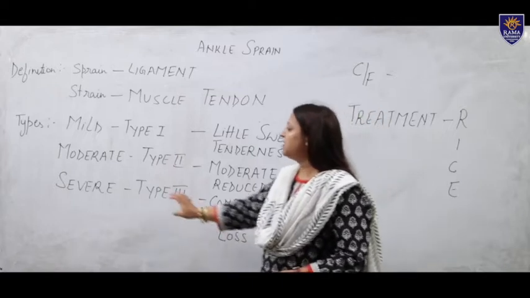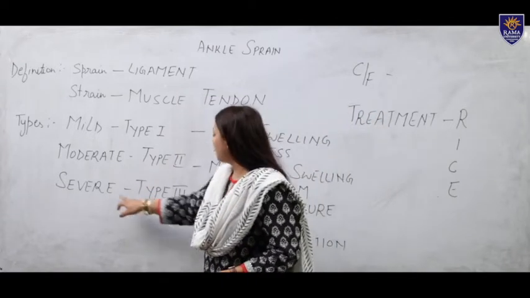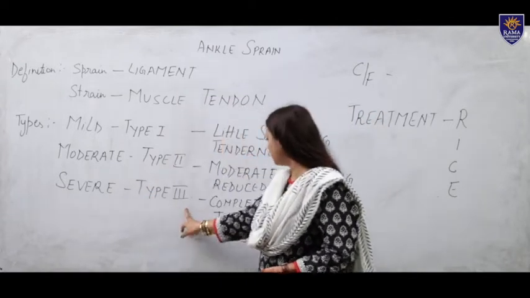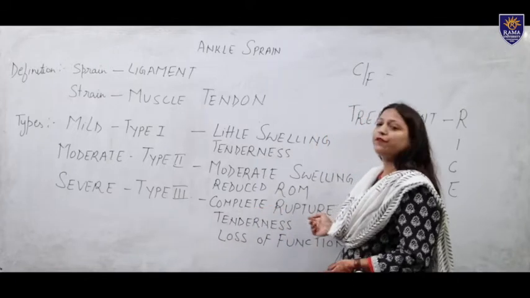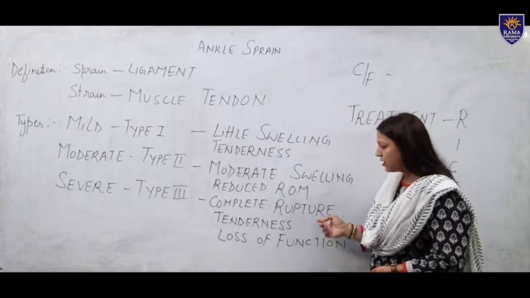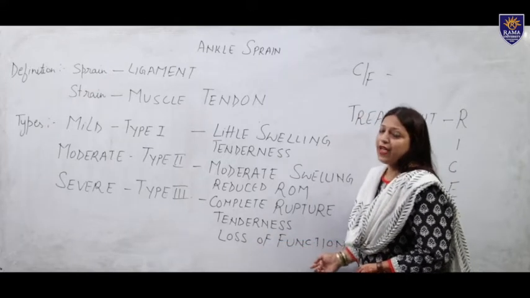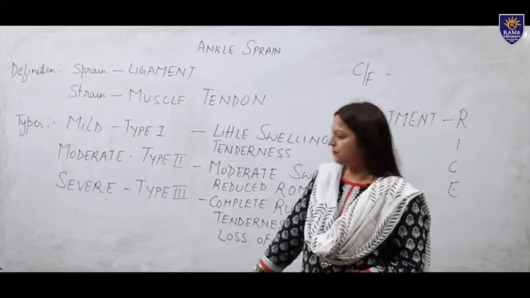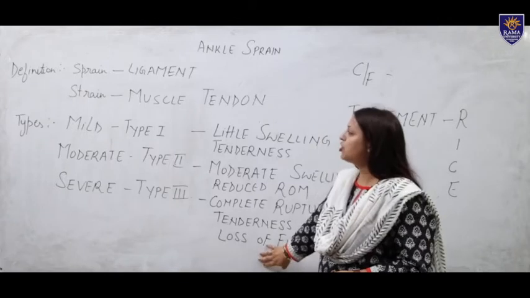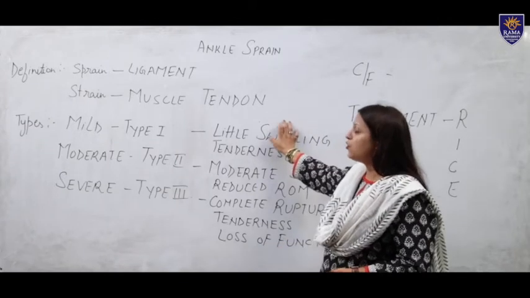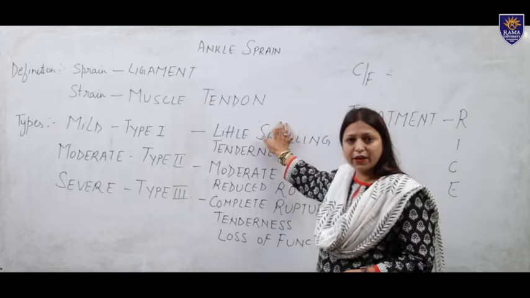In the severe condition, type 3, there is complete rupture of the ligament of the ankle joint, tenderness, and loss of function of the ankle joint. In these conditions, our day-to-day life is hindered.